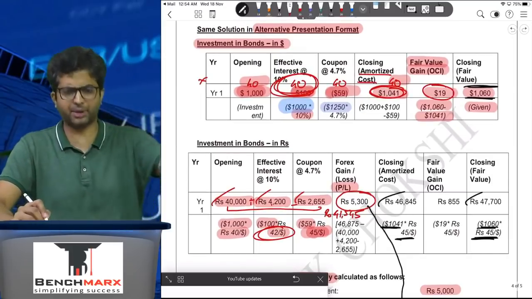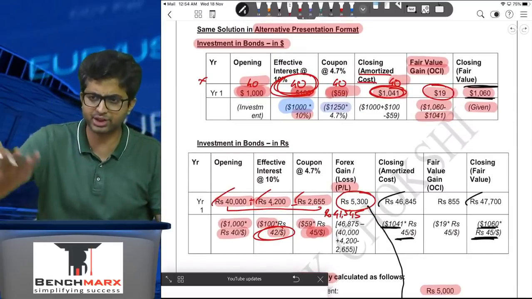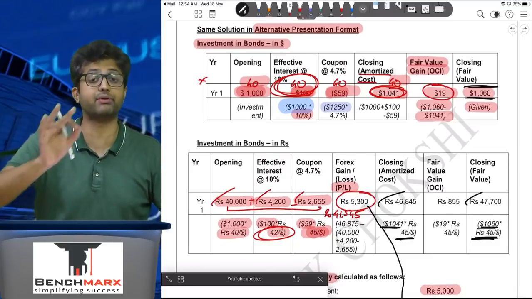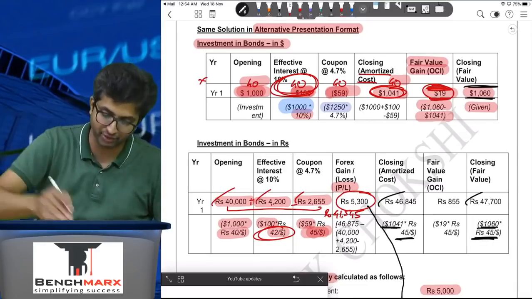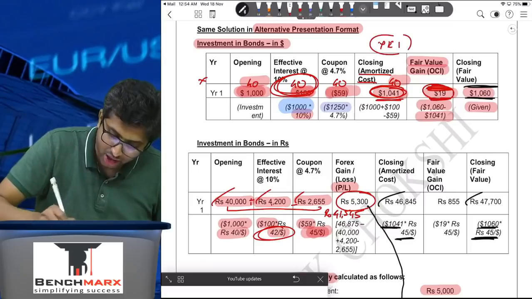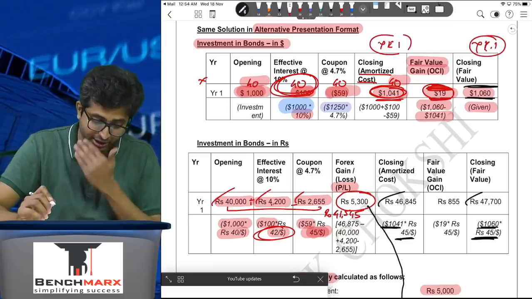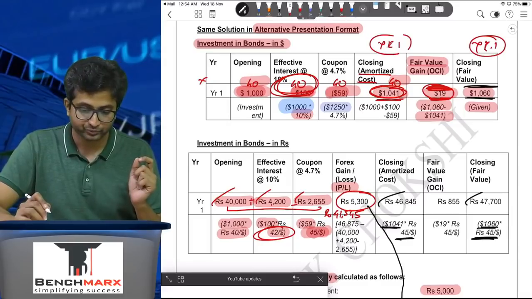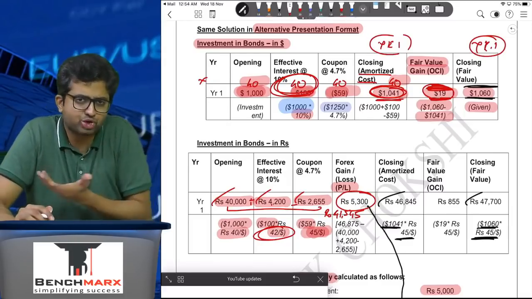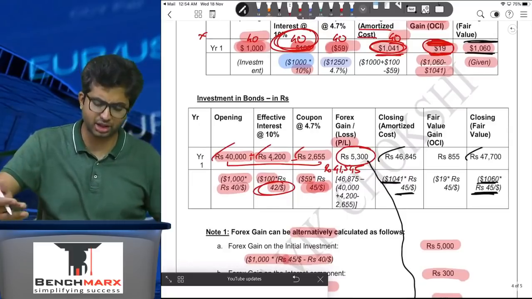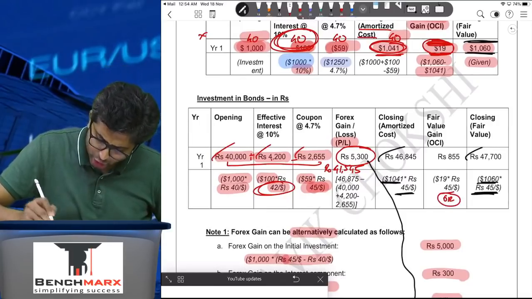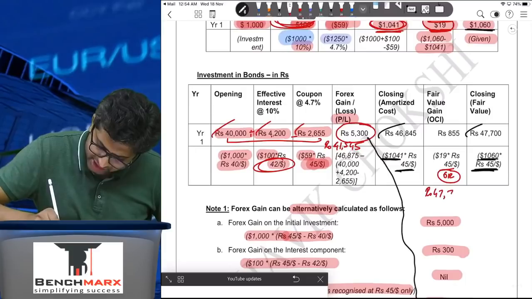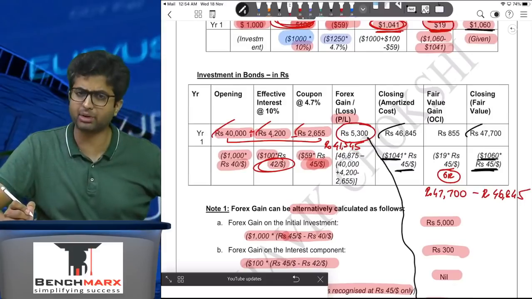Alternatively, we say again, we don't leave our fate on the balancing figure. We say, why calculate a balancing figure? Try to calculate conceptually. Well, conceptually, the fair value gain is $19. And this is again as on 1041 also on the year one value, 1060 also year one value. So this is a gain or loss as on the year end, and hence it has to be recorded if you were to convert it into rupees at the year end rate, which is 45. So $19 into 45 is 855, or you can always calculate this as rupees 47,700 minus rupees 46,845, and I guess you will get the same answer.